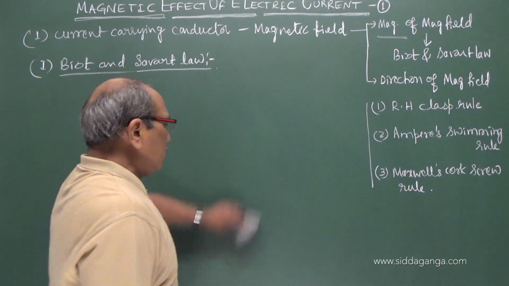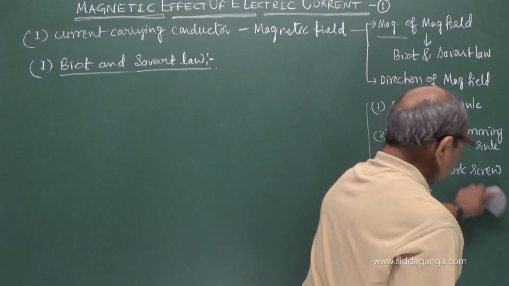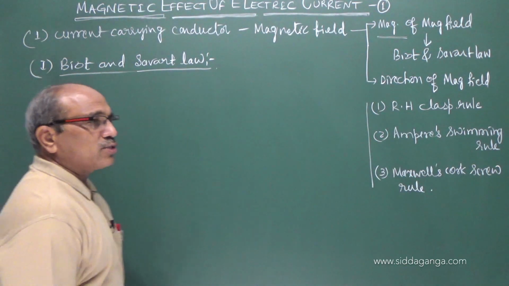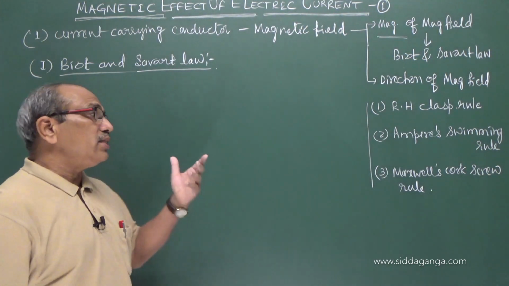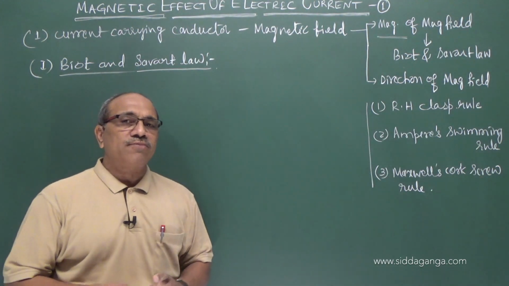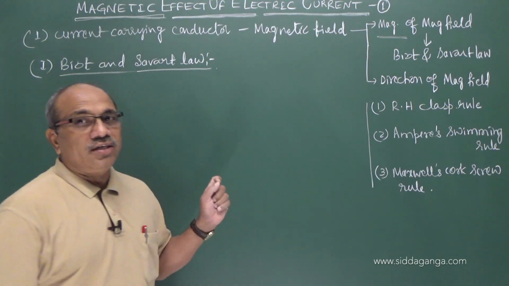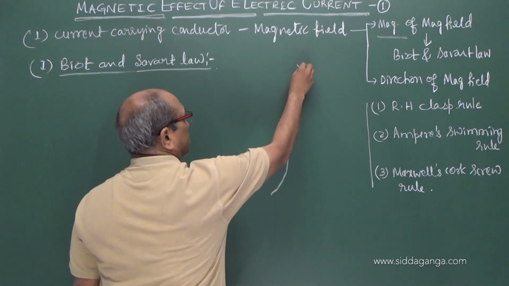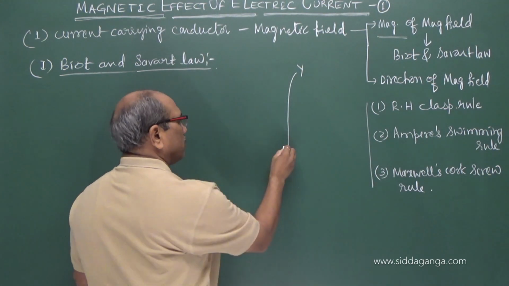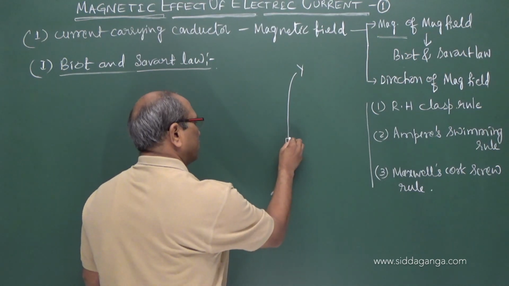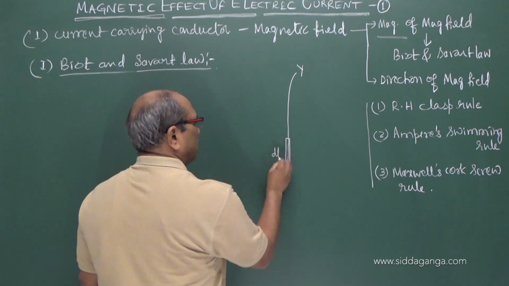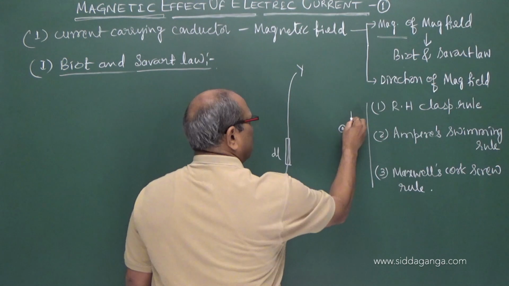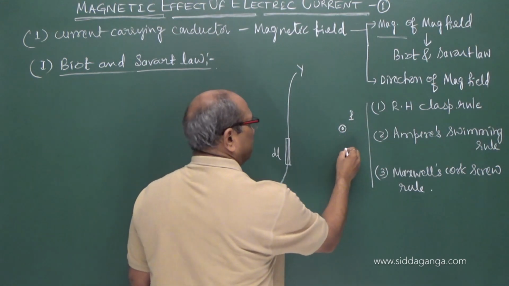With experimental results, Biot and Savart arrived at a mathematical expression for the magnetic field in the space about a point in terms of the current that produces the magnetic field. For example, take XY as a conductor. In this, an elemental length is dl, and this is the point P where I want to get the magnetic field dB.